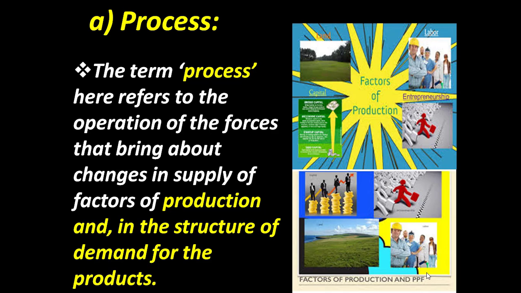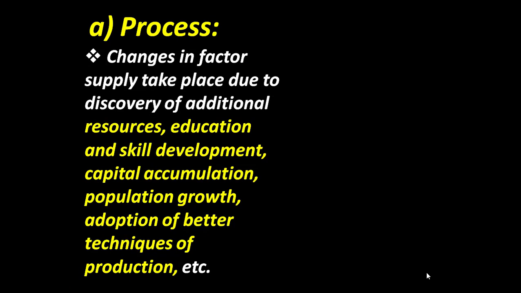Land, labor, physical and technological investments are considered as the factors of production. Changes in factor supply take place due to discovery of additional resources, education and skill development, capital accumulation, population growth, and adoption of better techniques of production. So these are all included in the changes in factor supply.